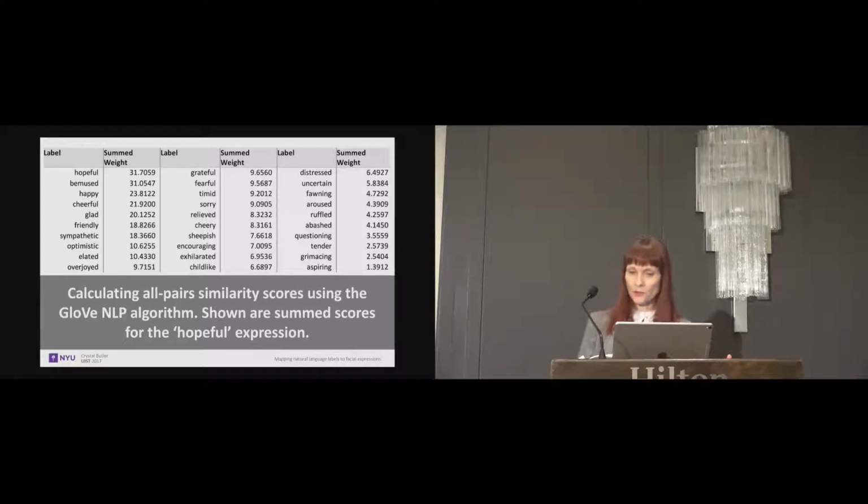We then tested 2 natural language processing algorithms, Word2Vec and GloVe. GloVe performed better over our input domain. To calculate similarity scores, every label is paired with all others within a set, for n times n minus 1 over 2 pairs. In the case of 40 labels, that gives us